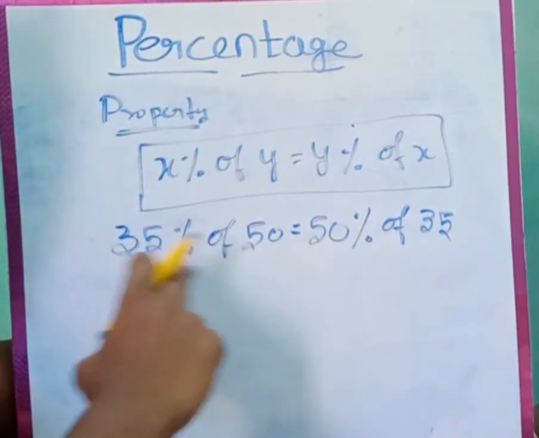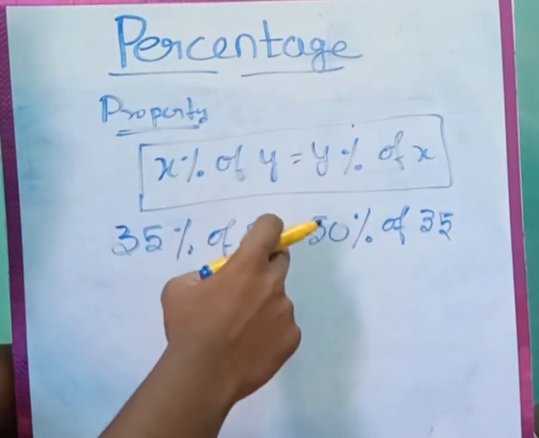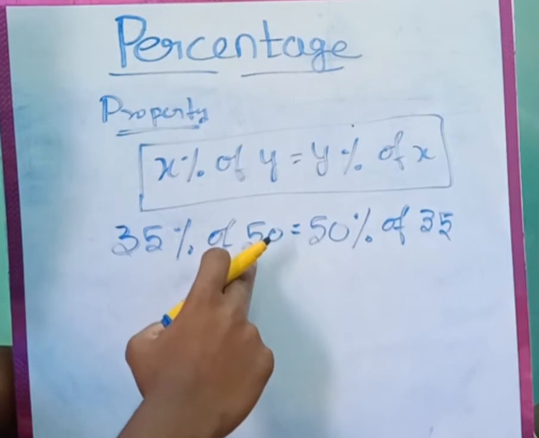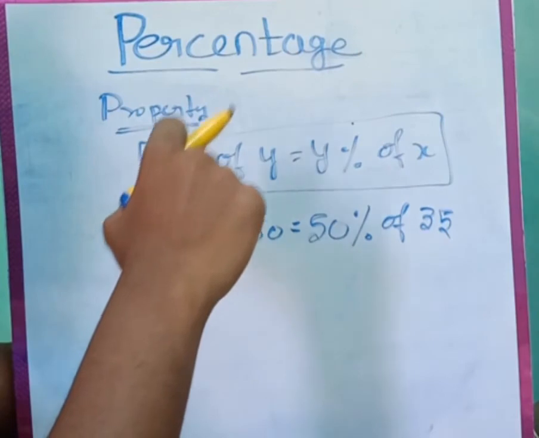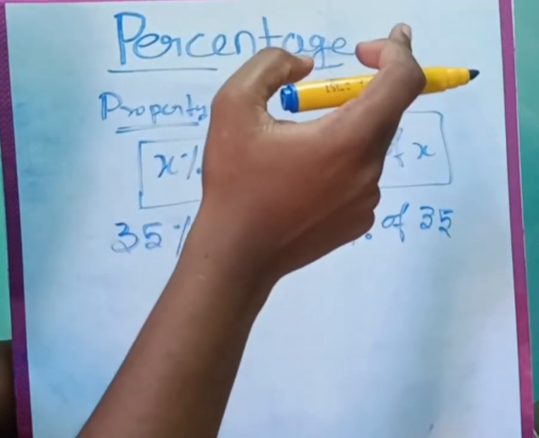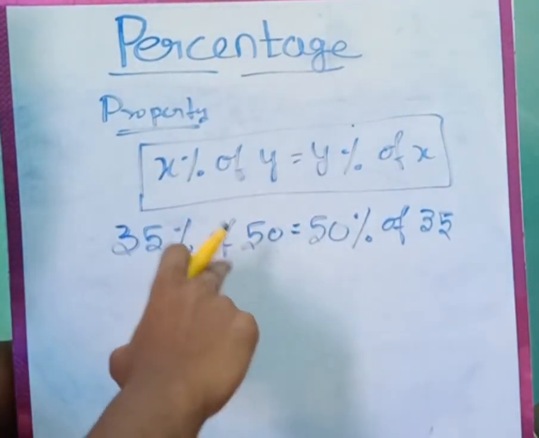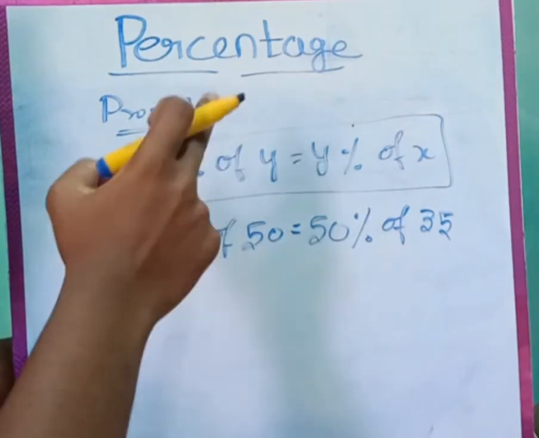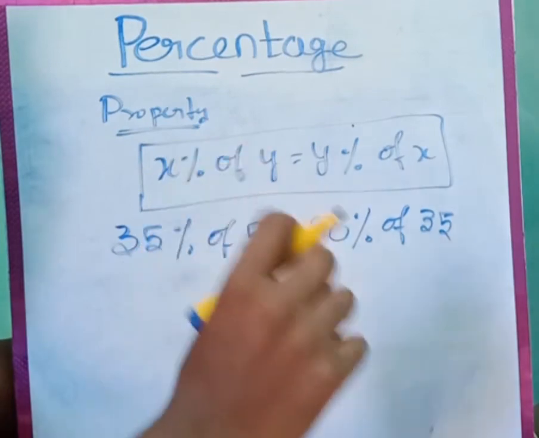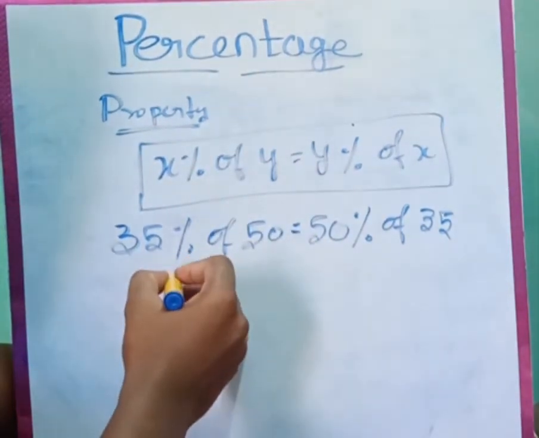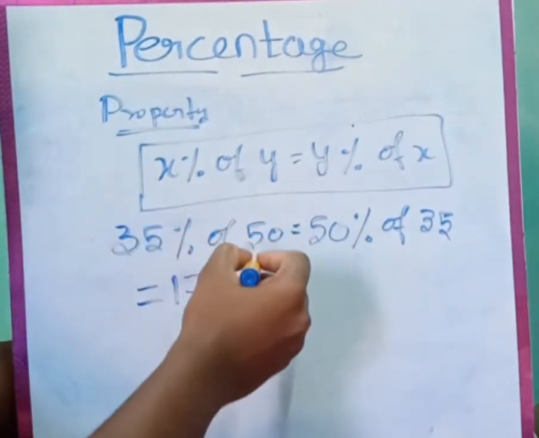So what is 35% of 50? 10% is 5, because we place one decimal point before the last unit digit. I will solve in mind. 10% is 5, so 30% is 5 into 3, that is 15. What is 5%? 5% is half of 10%, and half of 5 is 2.5. So 35% is 15 plus 2.5, that is 17.5. So we got 35% of 50.